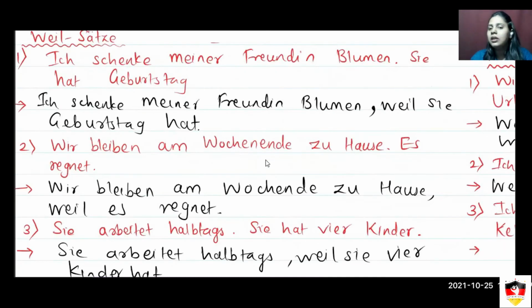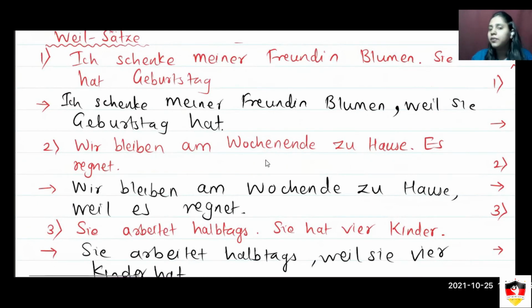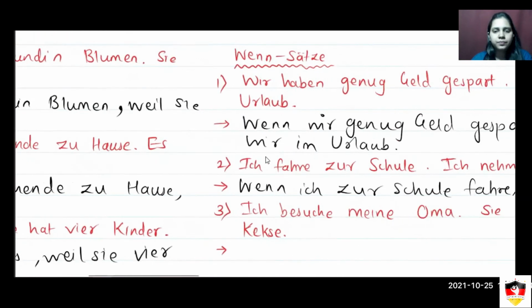Even in the first one, I could have said, weil meine Freundin Geburtstag hat, schenke ich ihr Blumen, it was still correct. So you can always write the Nebensatz first and then the Hauptsatz, or vice versa. That means Hauptsatz first and then the Nebensatz.